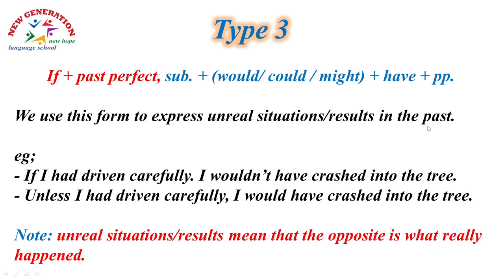It may have been the opposite of what we talk about. For example, if I had driven carefully, I wouldn't have crashed into the tree. So what happened? He crashed into the tree because he didn't drive carefully. And the negative form here: unless I had driven carefully, I would have crashed into the tree. So that didn't happen. This is the opposite of what really happened. Unreal situations means that the opposite is what really happened.